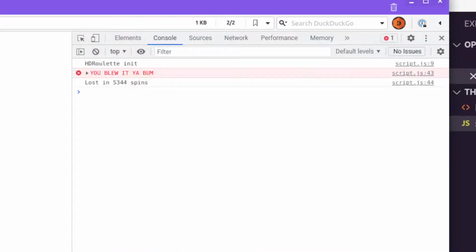Let's spin that again. Ooh, this one took a lot more. So this one was 5,344 spins. That's actually a pretty good run for only 1,000. This one was 540, 340, and so on.